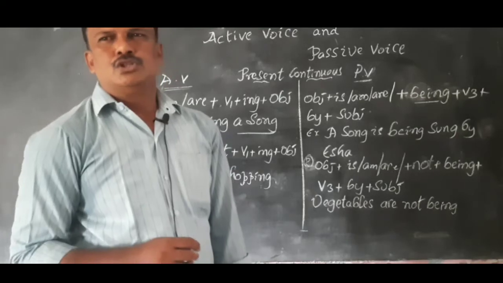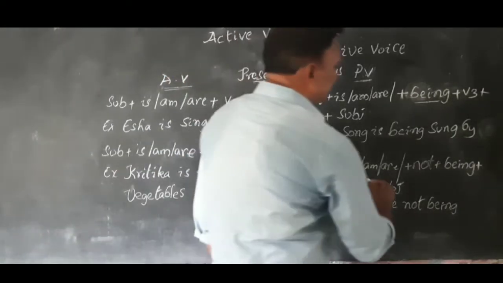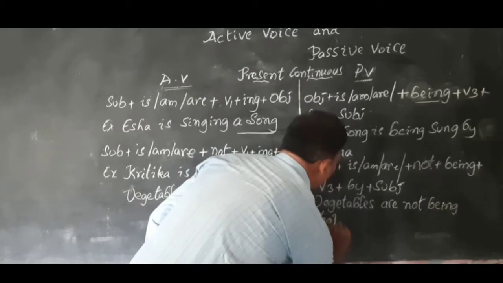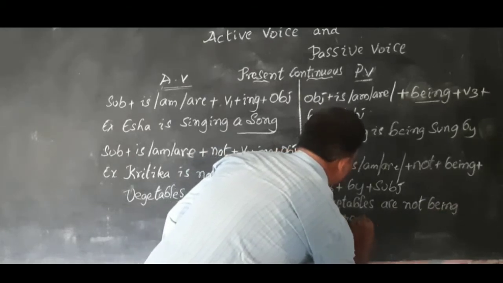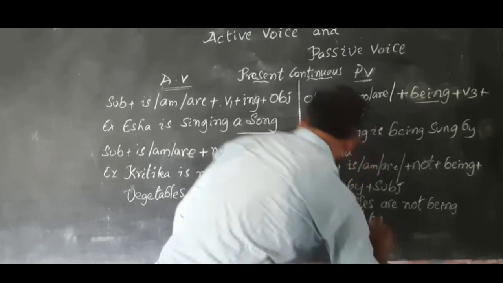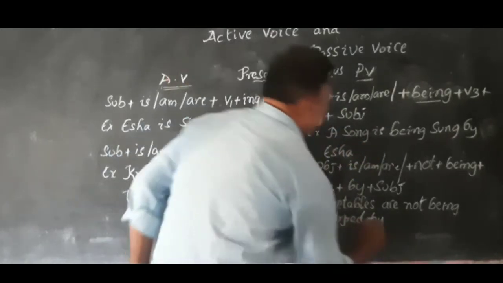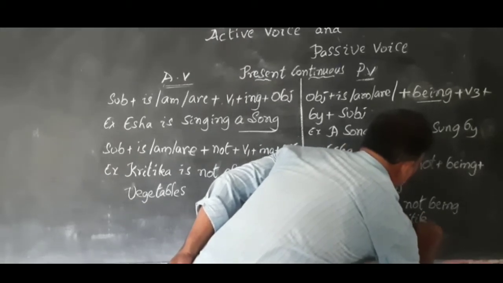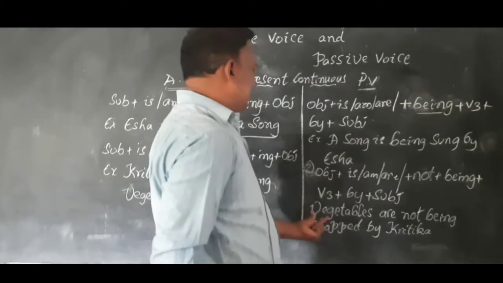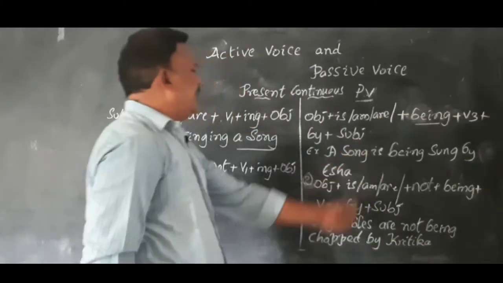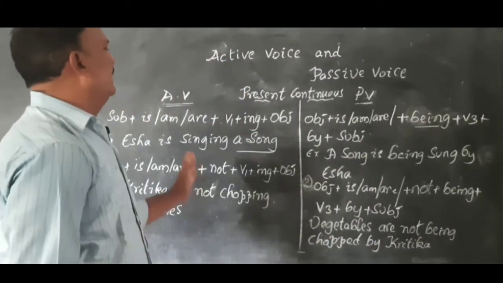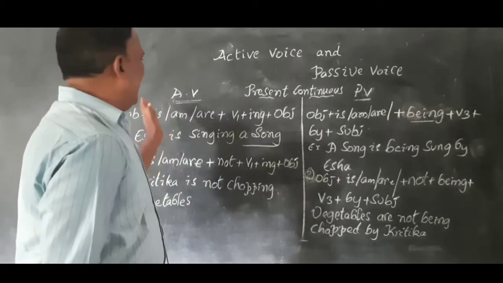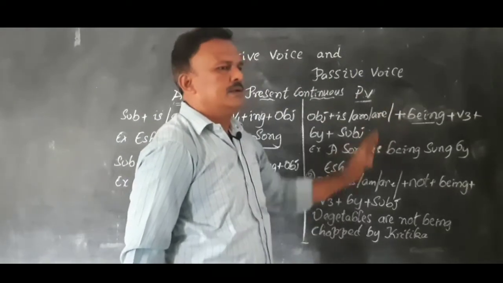Chop, chopped, chopped. Vegetables are not being chopped by, what is the subject? Kritika. Vegetables are not being chopped by Kritika. Like this, in the present continuous, we can convert active voice into passive voice.